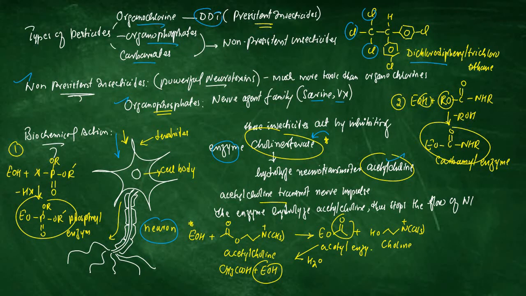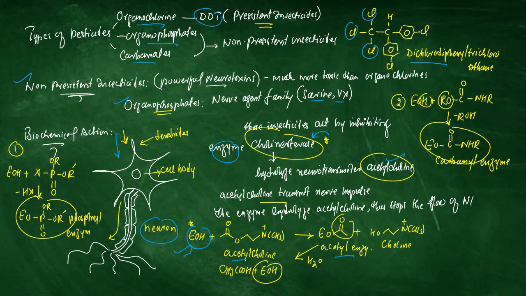For example, here we have the normal reaction that takes place in a healthy system. Let's suppose EOH is a representation for the cholinesterase enzyme. It reacts with the acetylcholine molecule in a nucleophilic addition reaction, and we get acetyl enzyme.